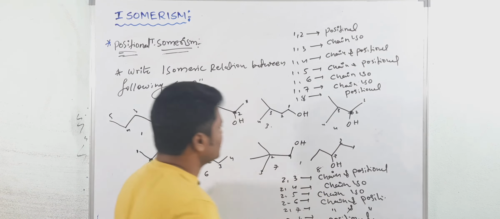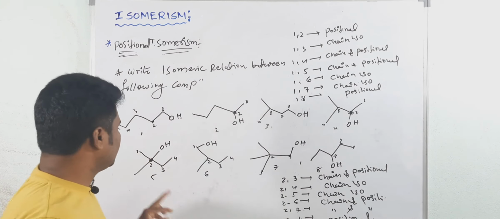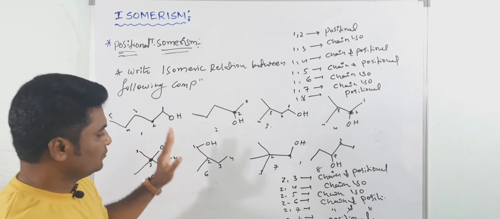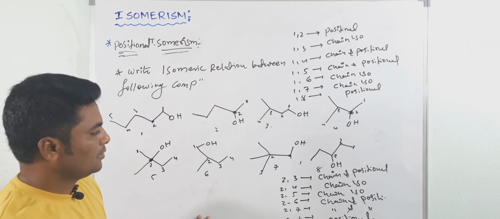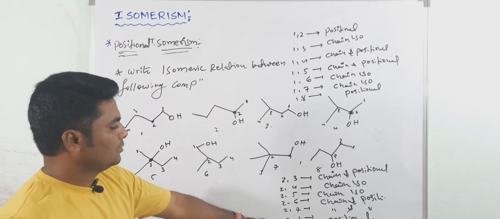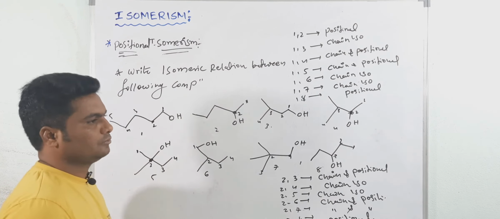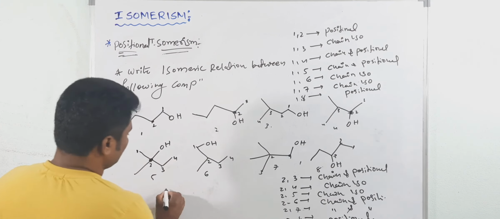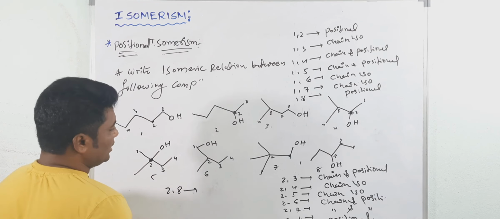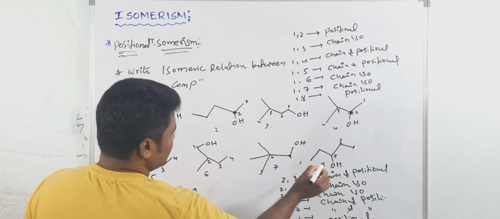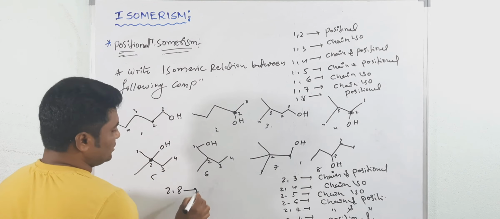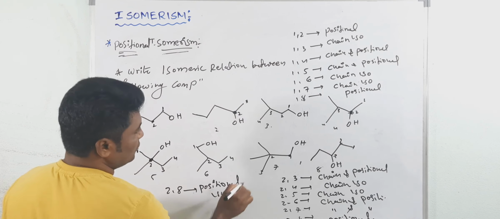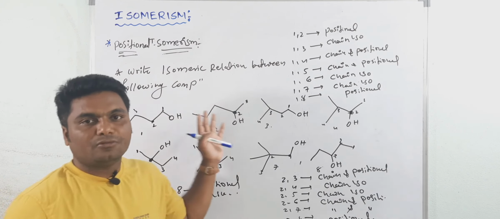So this is the isomeric relation, and you have to find 3, 4, 3, 5, 3, 6, 3, 7, 3, 8. Then 4, 5, 4, 6. Okay? So here, I am writing 2, 8. What is the relation? Position is 2 and 8 position is 3. Both are straight chain. Only these are positional isomers. Okay? Write down.